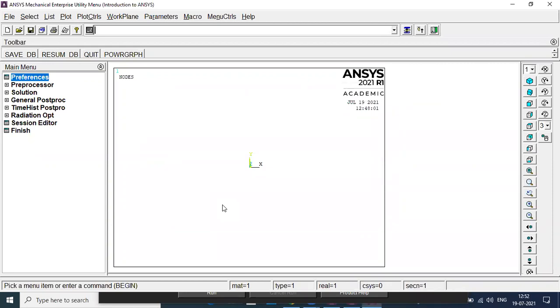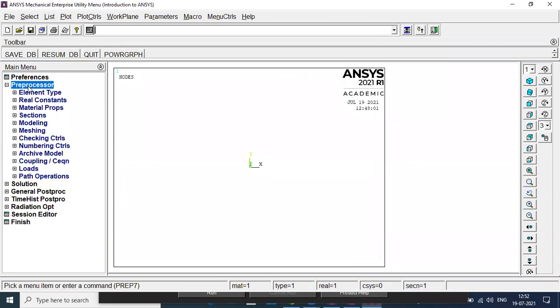Now this is a very important term, what is called the preprocessor. In the preprocessor you are setting the entire problem. Whatever the given data is with you, all that given data you're going to enter within all those tabs which are available. Simple, we are setting the entire problem in the preprocessor.